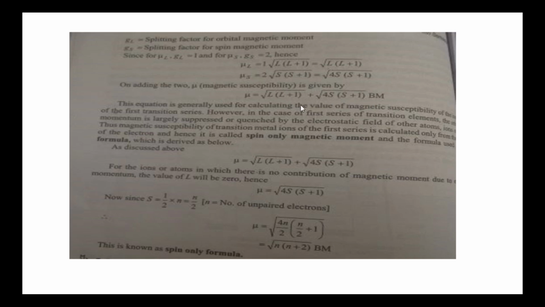This equation is for the first transition series elements, that is, for the 3d transition series elements. However, in the case of first transition series elements, the orbital momentum is largely suppressed or quenched, which means it is decreased by the electrostatic field of other atoms or ions. So, for the first transition series elements, the value of capital L is 0. By substituting L is equal to 0 in the above formula, we get mu is equal to square root of 4S into S plus 1.